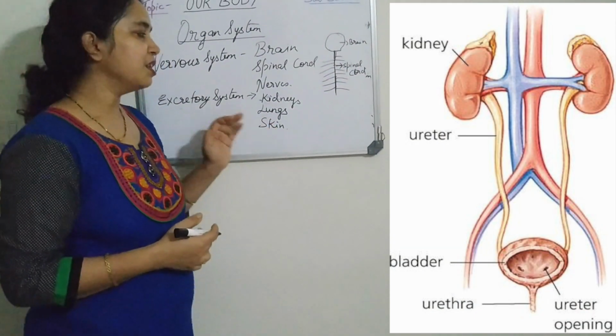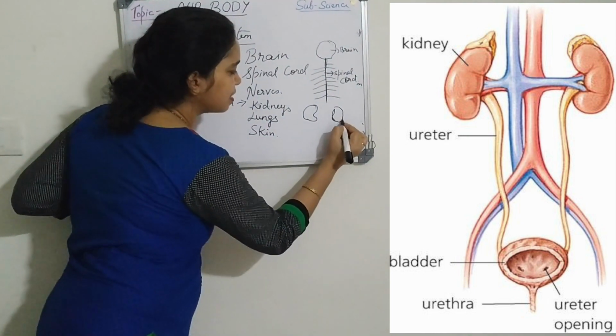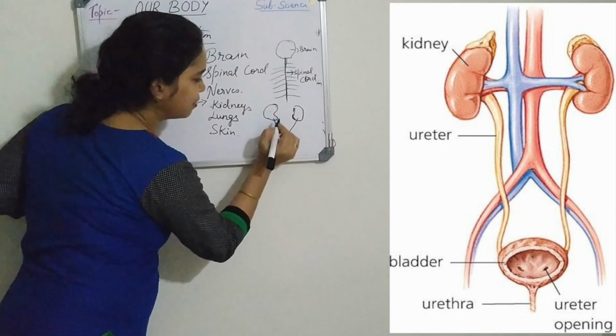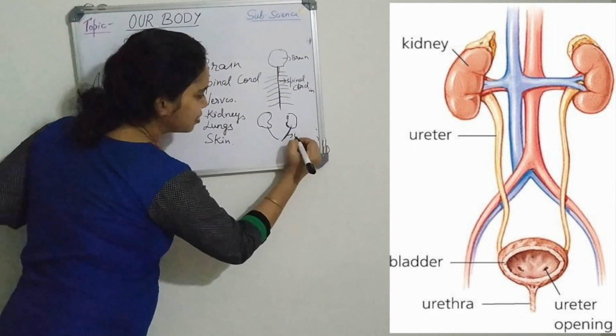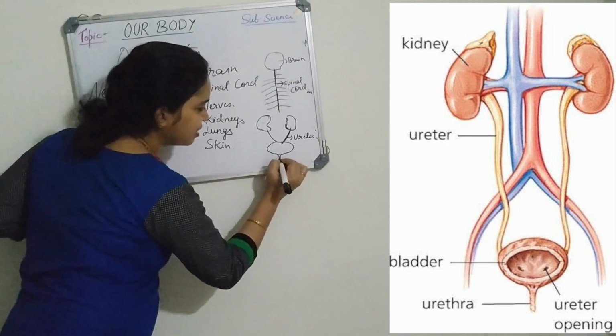And the urine from the kidney, this is the kidney, a bean-shaped structure, is passed through the ureter to the urinary bladder. This is the urinary bladder.